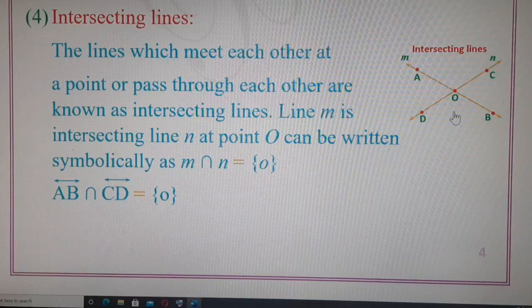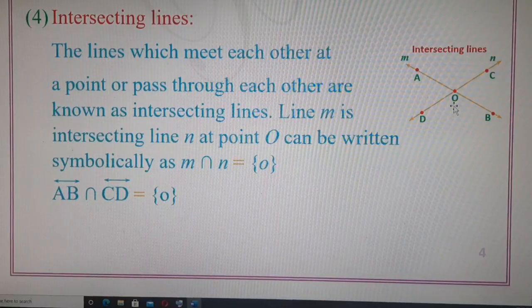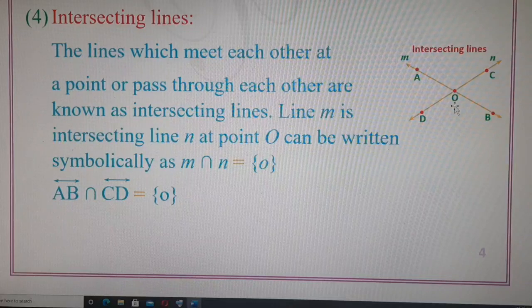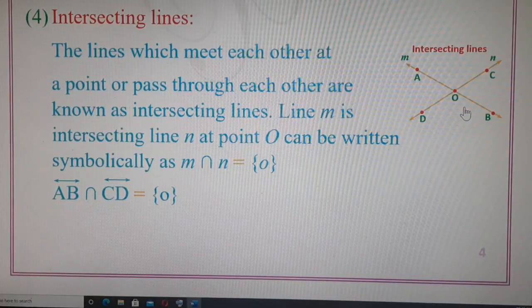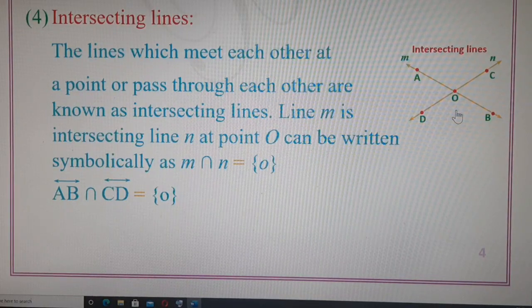The intersecting point lies on both the lines through which the lines are passing. So this point O is a member of both the lines. Point O is a common point lying on both the lines. The intersecting point will be called the common point which lies on both the lines, or as many lines which pass through it. So point O belongs to all the lines which pass through it.